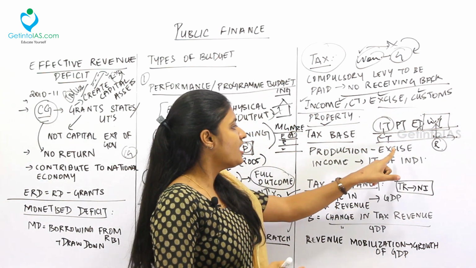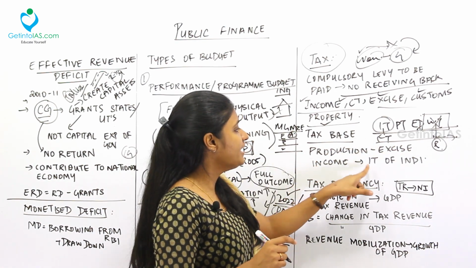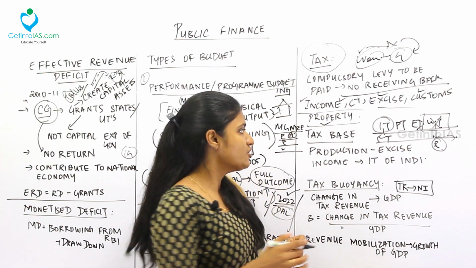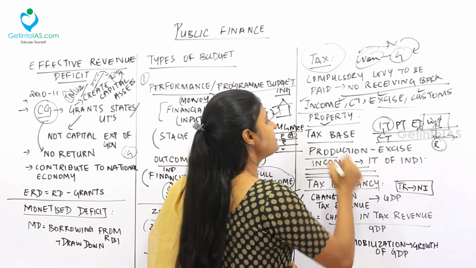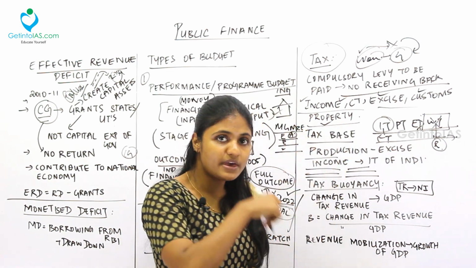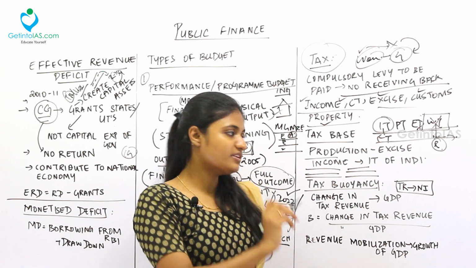See, for production and manufacturing, excise duty is levied. Next, income tax of the individual is collected. So by this, for each and everything, you will levy a tax. So by this, the tax base of the government will increase. That is, the revenue of the government through taxation will increase.